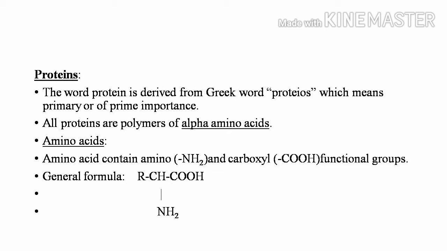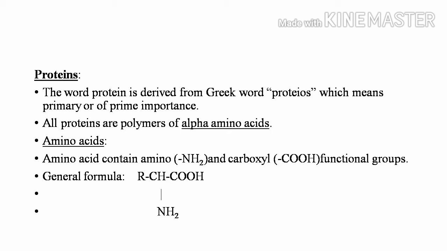Now let us try to understand about amino acid. A carbon compound having two functional groups, amino and carboxyl group, is called an amino acid. Here in this example, the carbon is attached to two functional groups: amino group and carboxyl group.